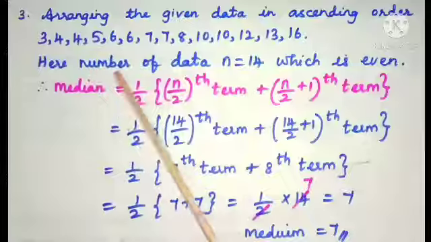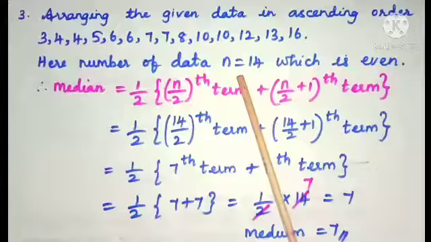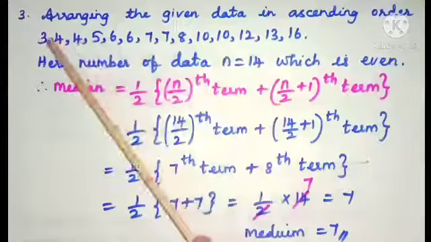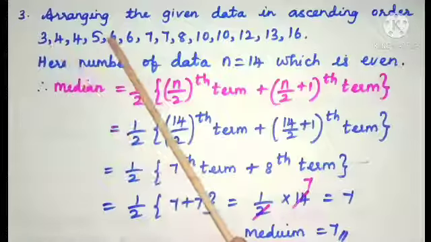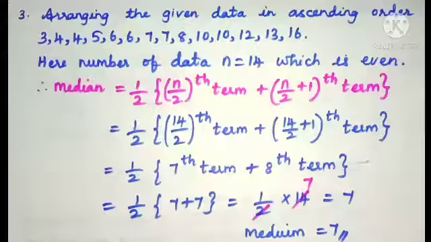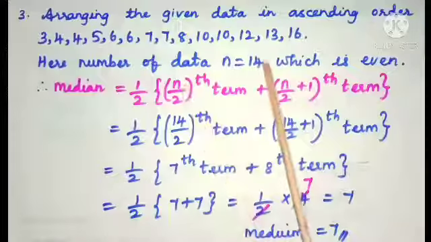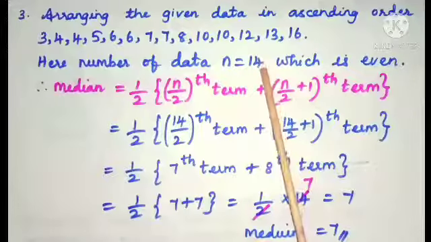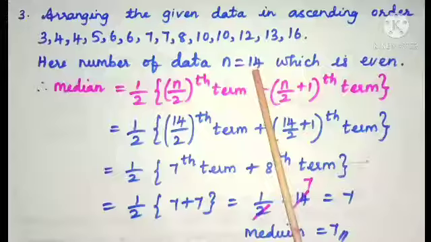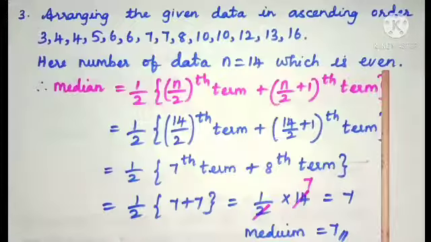And what about the number of data? That is, n is equal to the number of terms, which is 1, 2, 3, 4, 5, 6, 7, 8, 9, 10, 11, 12, 13, 14. So 14 will be the number of terms, which is even. 14 is an even number.